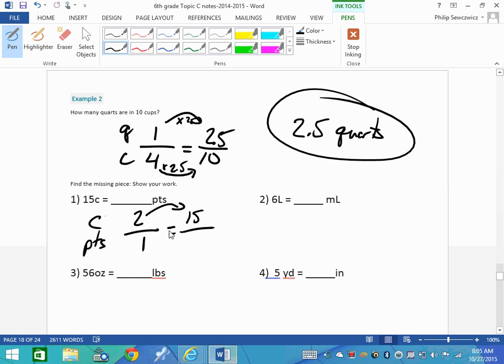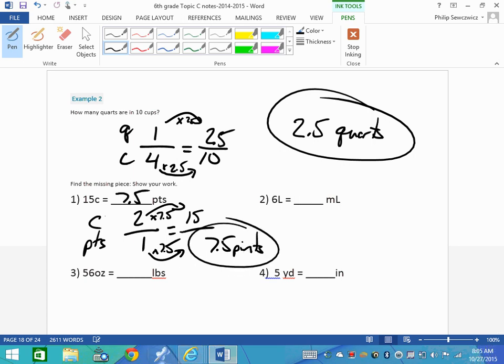Do a division problem. So 15 divided by 2. When you punch that in your calculator, what does it say? It should say 7 and 5/10. So that tells you what you're multiplying by. So now I can multiply by 7 and 5/10. So I know it's going to be 7 and 5/10 pints. And again, I could just put it right in there. That way I've got it on the answer sheet.